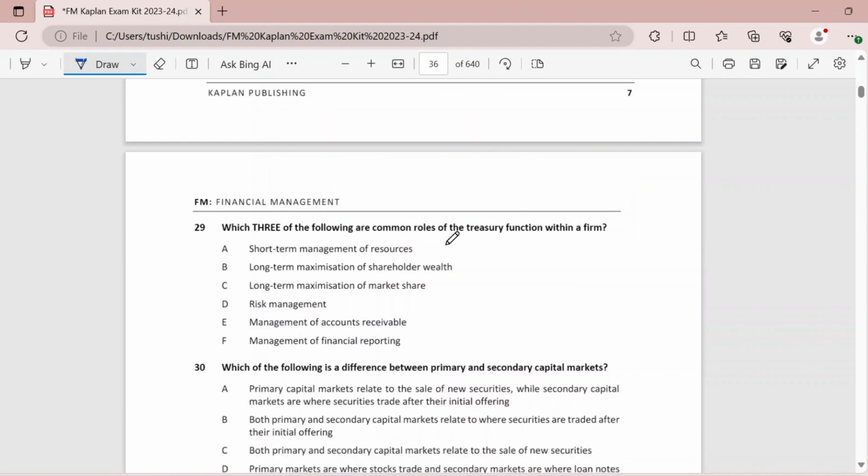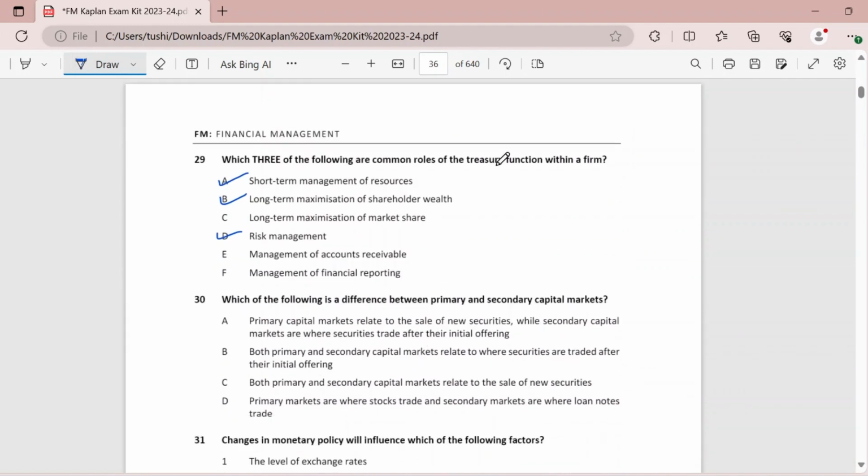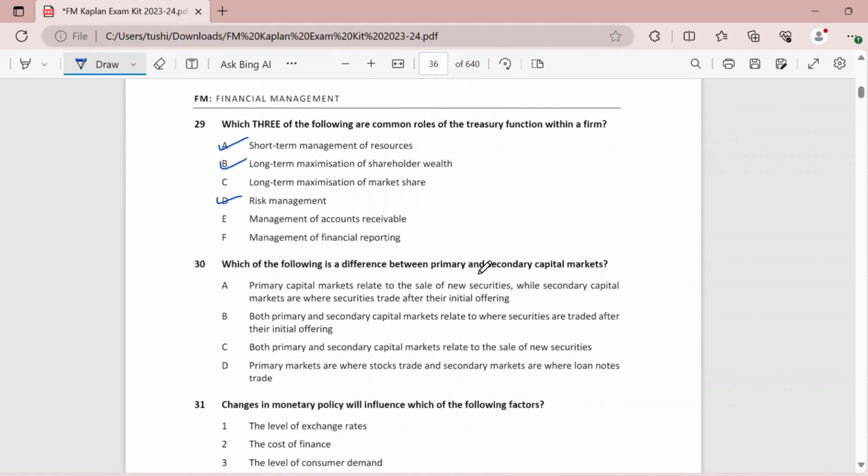Moving on. Which three of the following are common roles of the treasury function within a firm? So they will definitely be involved in short term management of resources, then again, long term management of resources. Long term maximization of shareholder wealth, yes. Then maximization of market share is not something that the treasury function will look at. Then risk management, definitely yes. They take care of all the risks by hedging for them, right? Then accounts receivable and financial reporting, again, not something that the treasury function deals with.